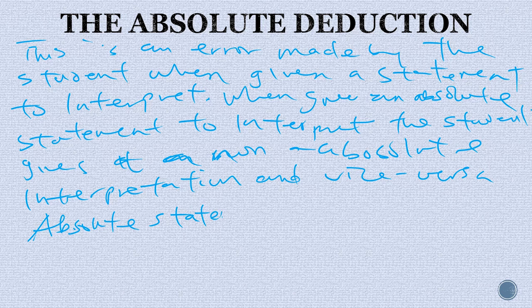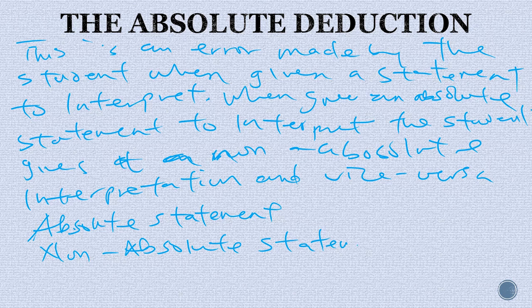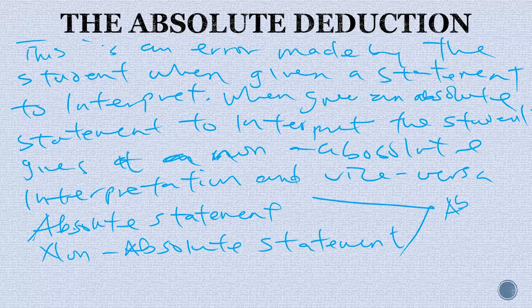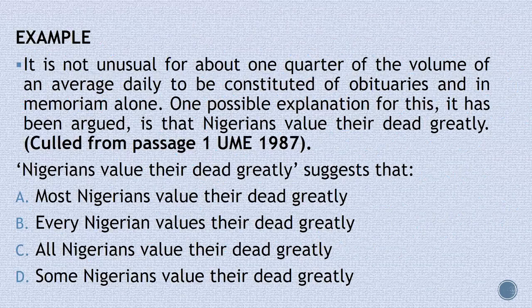Absolute statement. We also have non-absolute statement. Now, differentiate between these two. The error being made when you are given an absolute to interpret, instead of giving it an interpretation that is absolute, you give it an interpretation that is non-absolute, is what we call an absolute deduction. An absolute deduction. So take note of this error being made. It is very pertinent and very important.